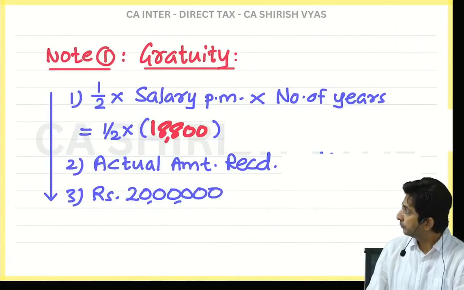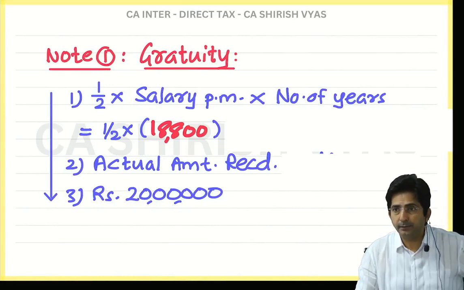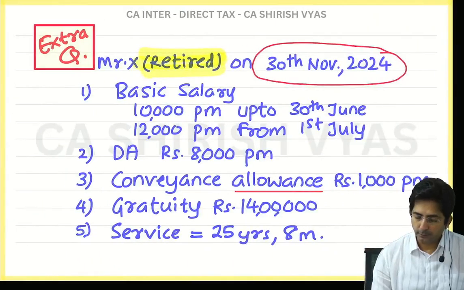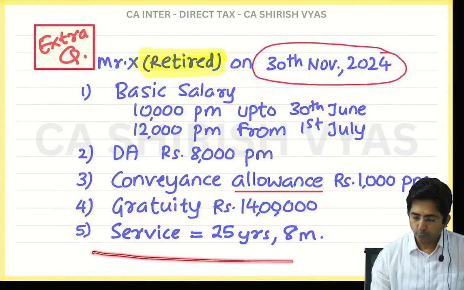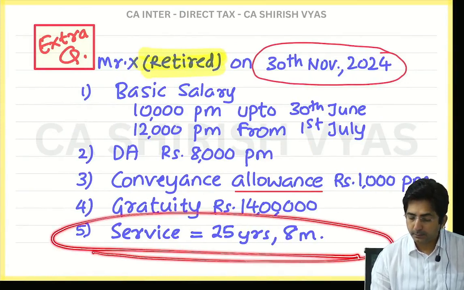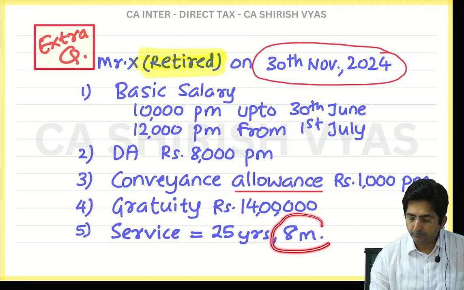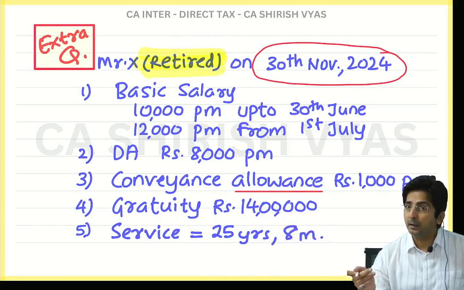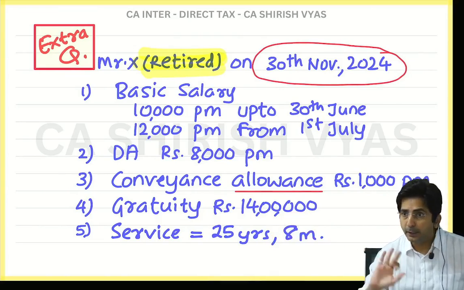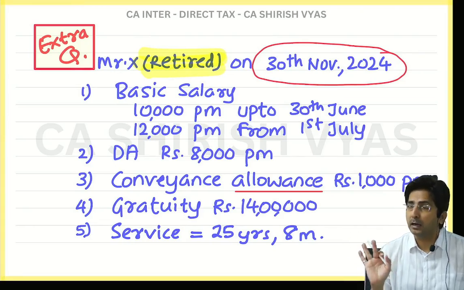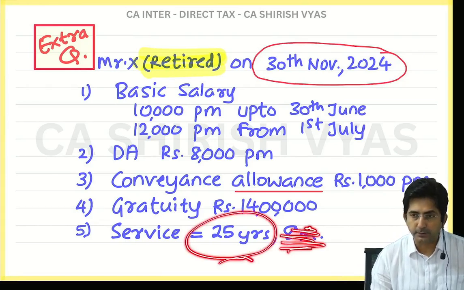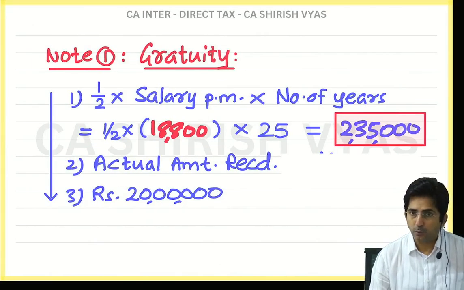Half into 18,800. Okay, number of years of service, see, I will show you the question. In the question, see, I have given 25 years, 8 months. Tell me, will you see the fraction or ignore the fraction? Ignore it. For a POGA employee it would be rounded off, but he is not POGA, so it will not be rounded off. So ignore the fraction, keep it 25 years. How much are you getting? 2,35,000.